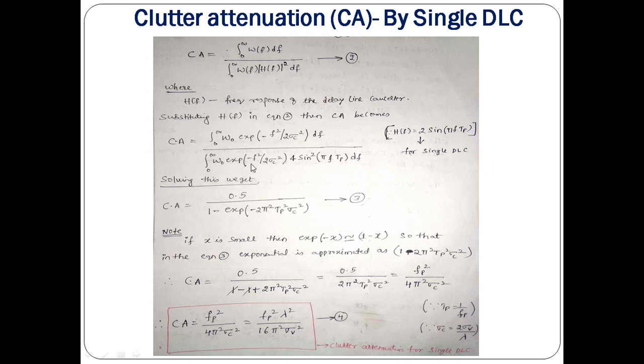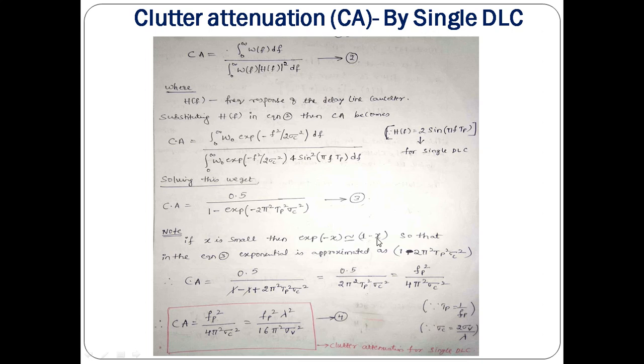Okay, by solving this, it is not a very simple solution. By applying some numerical methods, you can solve this equation, and we get 0.5 divided by 1 minus exponential of minus 2 pi square tp square sigma c square. You can approximate this denominator by this identity. Say this argument is considered to be x. If x is very small, then exponential of minus x can be approximated as 1 minus x.